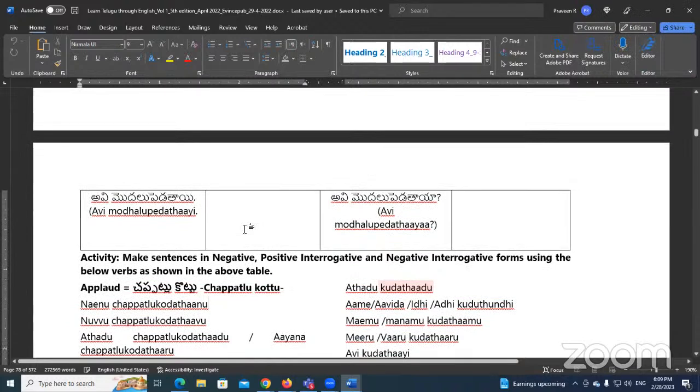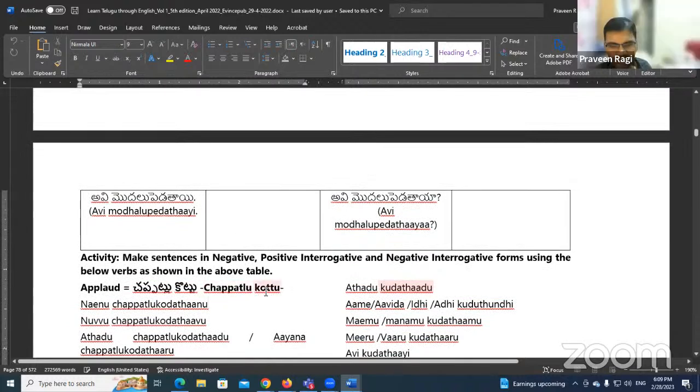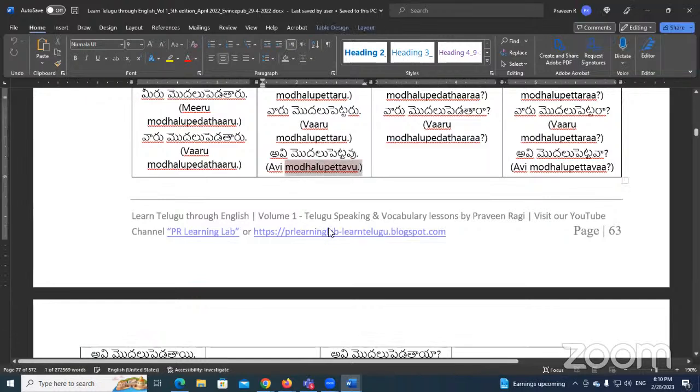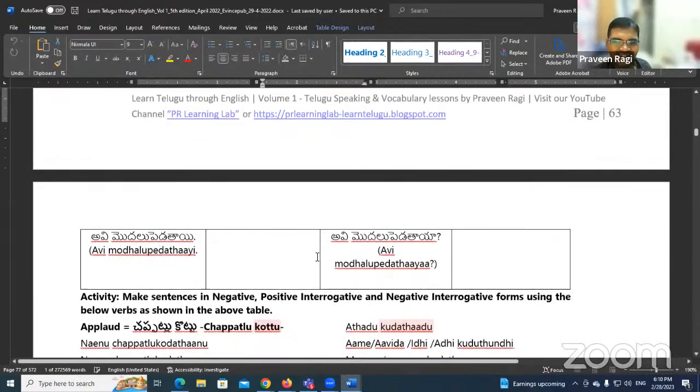చప్పట్లు కొట్టు. How can we change it to negative form? Can you try? You can see this one and try. That word is very tough actually. Okay, let me help you.